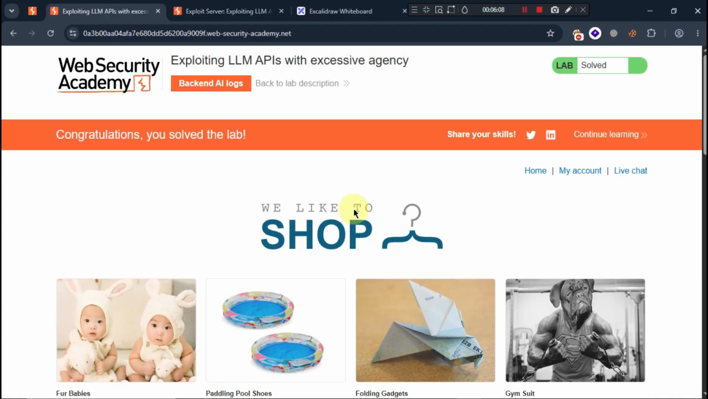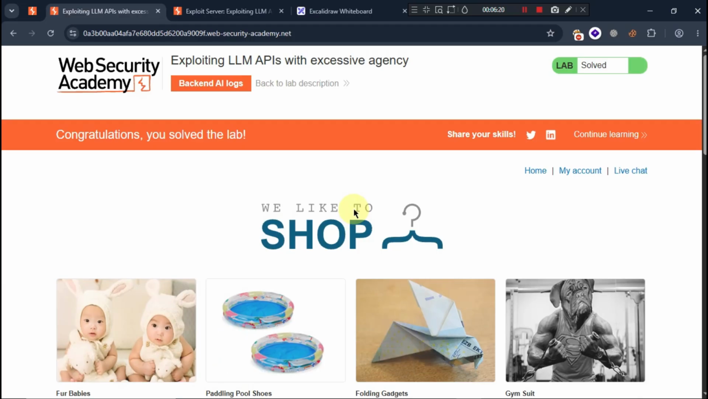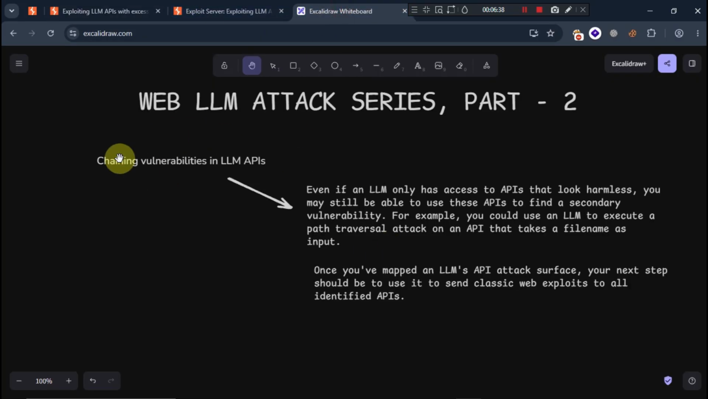So this is the main thing about exploiting LLMs having excessive agency. That means an LLM should not be given this much access, so that it can pull sensitive user information, basically like username, password, or any other sensitive information. So this is the first practical, the first lab of this video. Okay, next we'll move to the second lab, chaining vulnerabilities in LLM APIs.